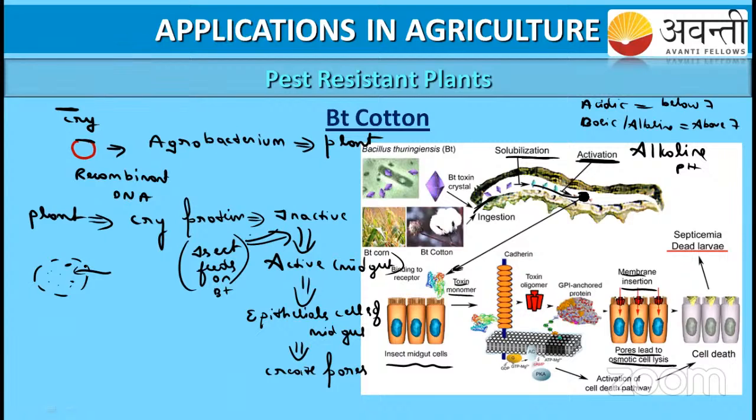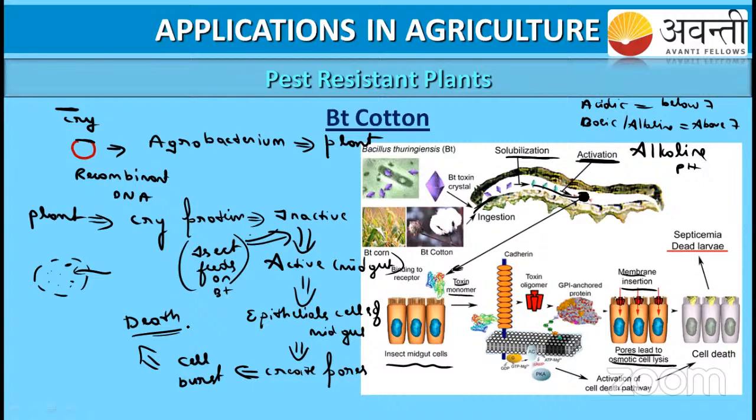Then the cell is going to burst out. Once the cell bursts, what will happen? All the cells are going to burst and be damaged, and that is going to cause death. So this is the main reason why they insert this Cry gene inside the plant.